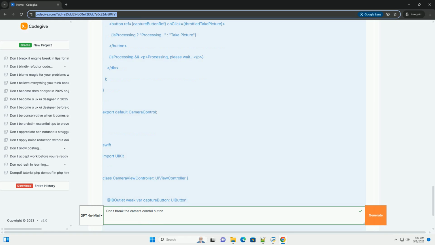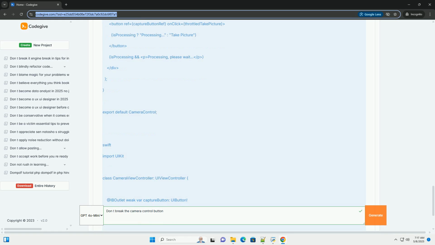Error handling: implement robust error handling in your camera logic. What happens if the camera fails to capture an image or if there's a network error? Make sure to gracefully handle these situations and provide informative error messages to the user. Accessibility: make sure that the debouncing/throttling doesn't negatively impact accessibility. Users with disabilities may rely on assistive technologies, and these technologies may interact with the camera button in different ways. Test with accessibility tools to ensure a good user experience.